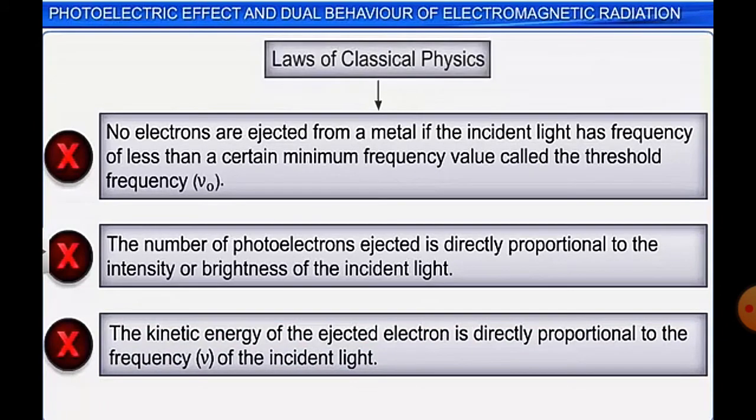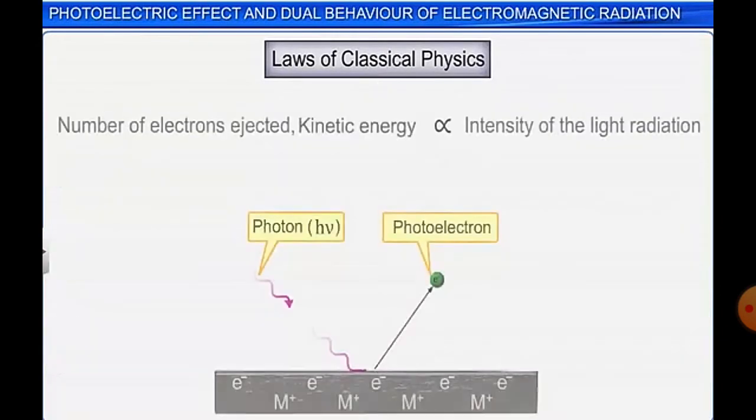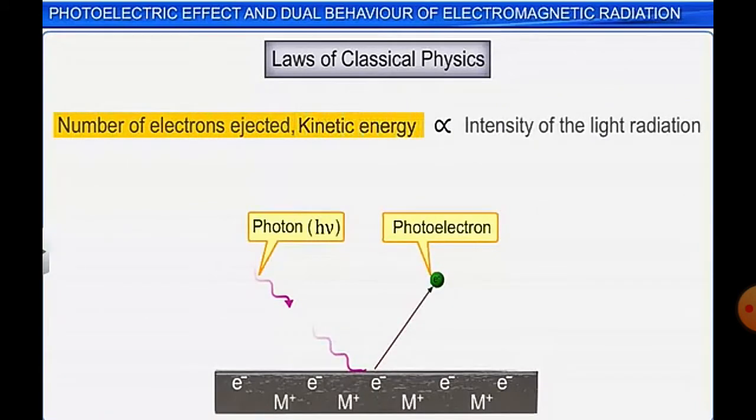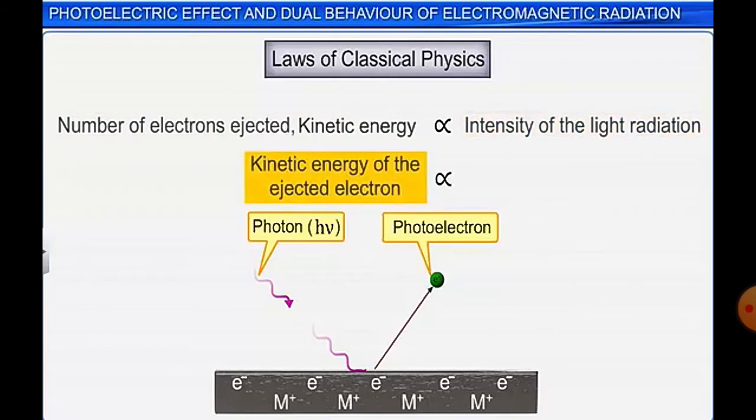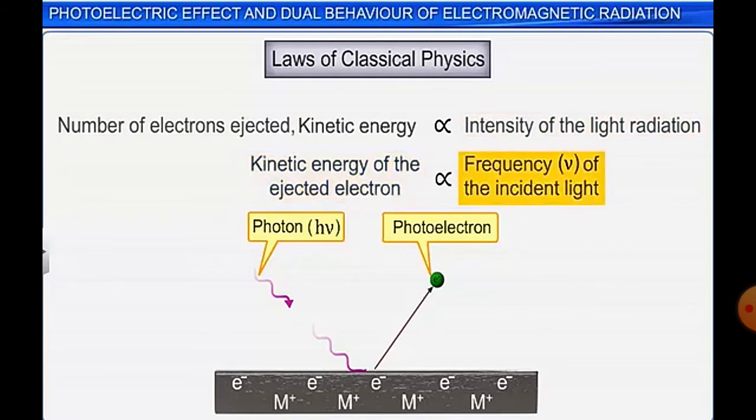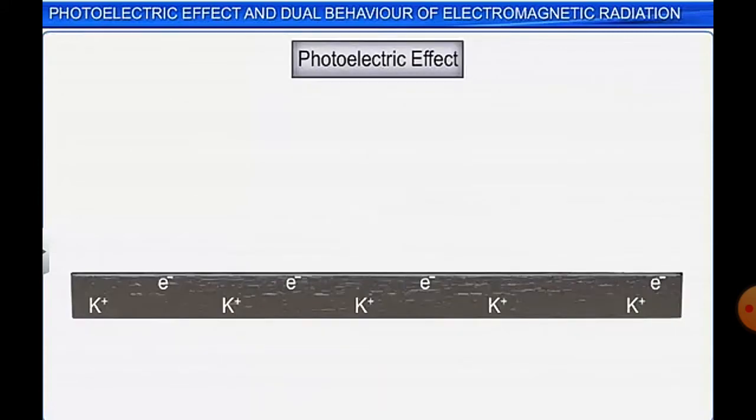But classical physics, that is the wave character of electromagnetic radiation, could not explain this. It could not explain the kinetic energy of the ejected electron. According to classical mechanics, the number of electrons ejected is proportional to the intensity of light. But it was observed that the kinetic energy of the electron ejected is directly proportional to the frequency of light, not on the intensity. So, if you have a piece of metal, when red light strikes it, it was seen that no electrons were ejected.